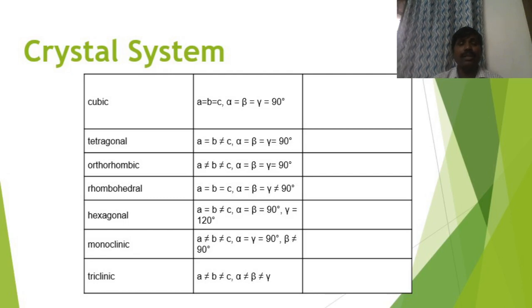Coming to monoclinic crystal system, A is not equal to B, B is not equal to C. The same way, alpha is equal to gamma, both are equal to 90 degree, but the beta is not equal to 90 degree. That's monoclinic. Coming to triclinic, A is not equal to B, B is not equal to C, alpha is not equal to beta is not equal to gamma. So from this slide, you learned the 7 crystal system and its crystallographic parameters.